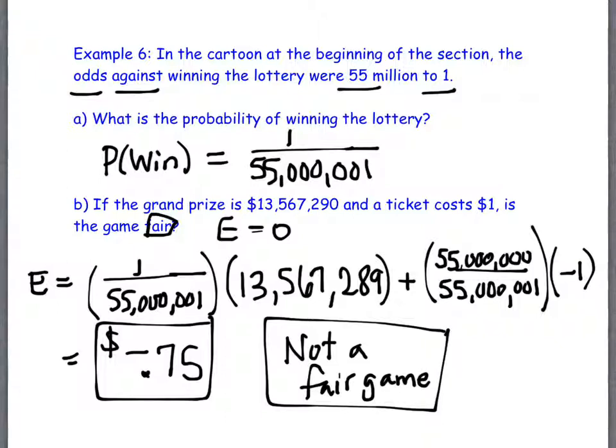Does that mean that it's more towards the other thing? It's a very good question, and you're exactly right. If the expected outcome is negative, it means the person who took your money to play is benefiting from it. So for them, it's a positive 75. For you, it's a negative 75. So on average, every ticket that's sold nets whoever's selling it 75 cents, compared to losing you 75 cents each time you play.